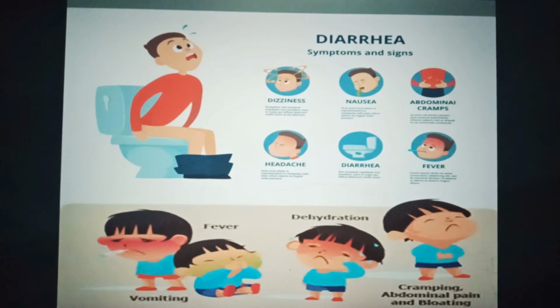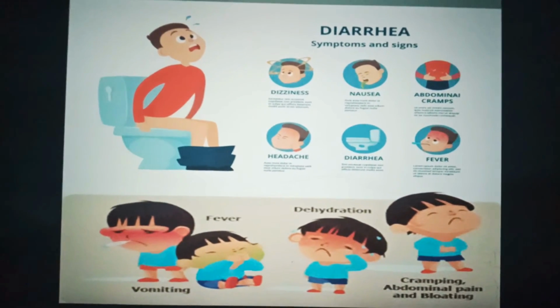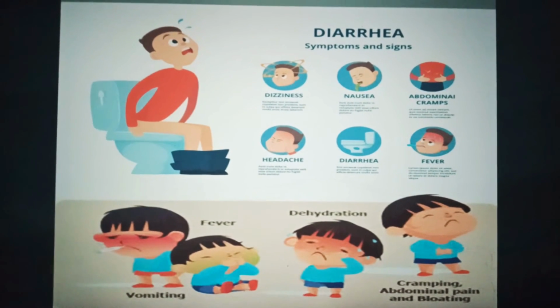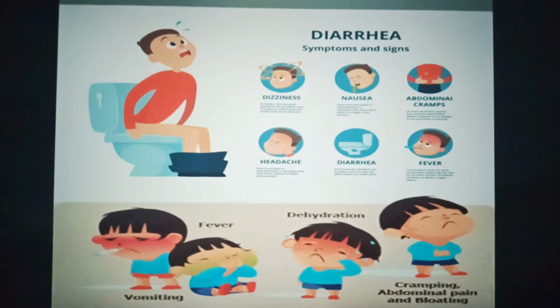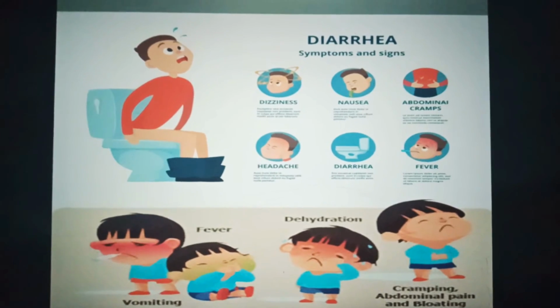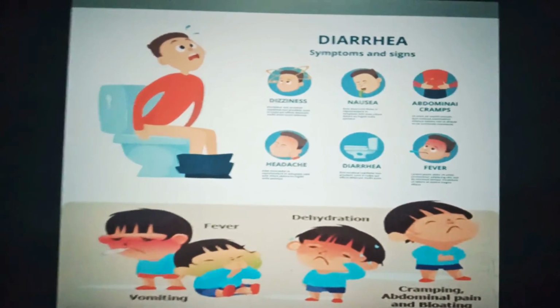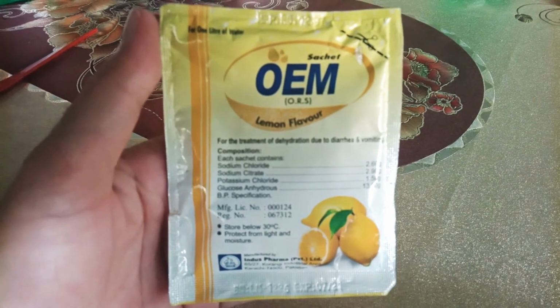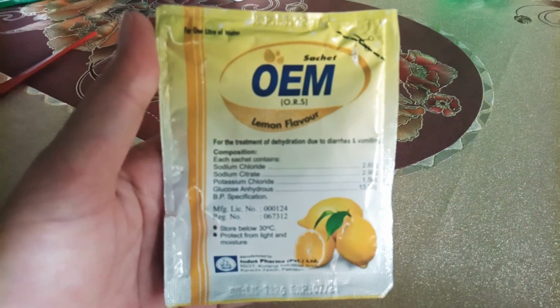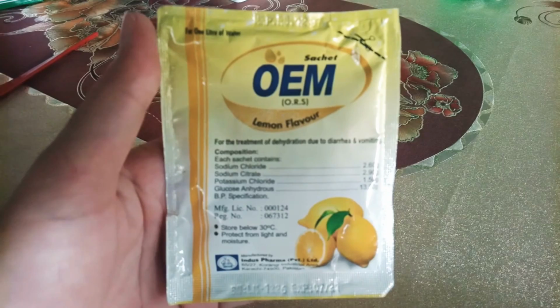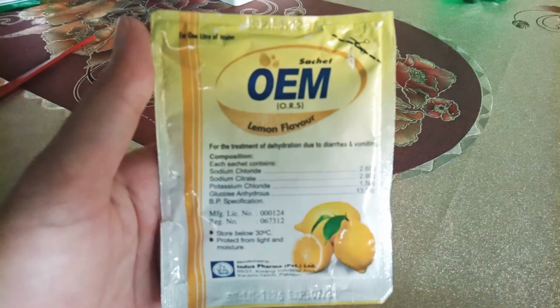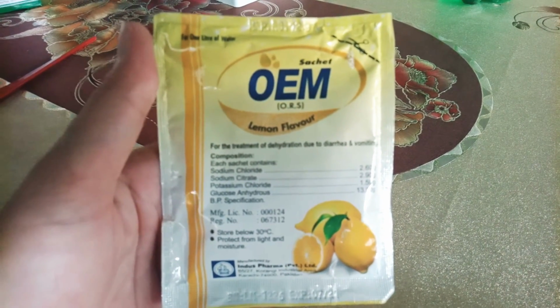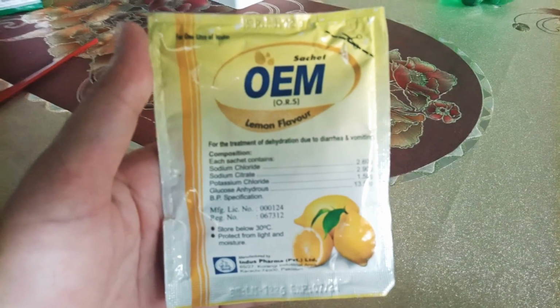The treatment for diarrhea involves consuming an adequate amount of water to replace the loss, and the water is mixed with essential salts and adequate amounts of nutrients.